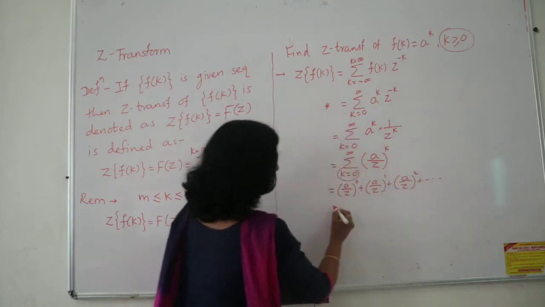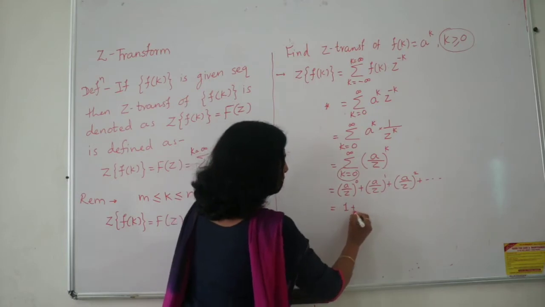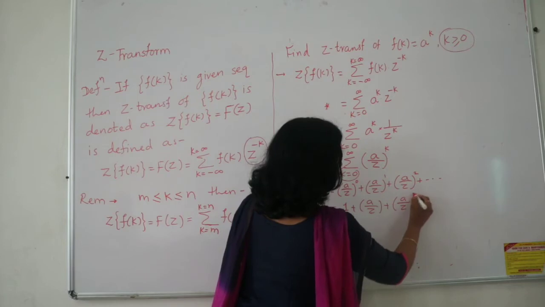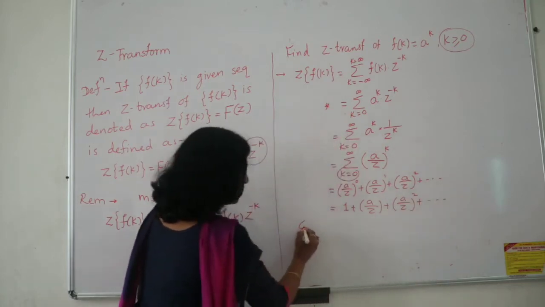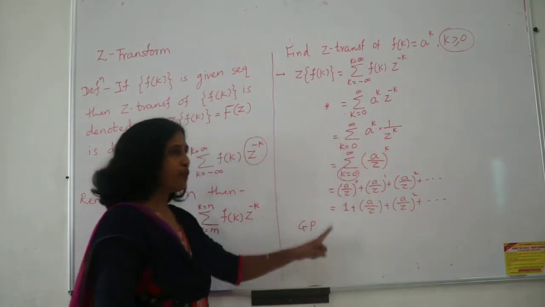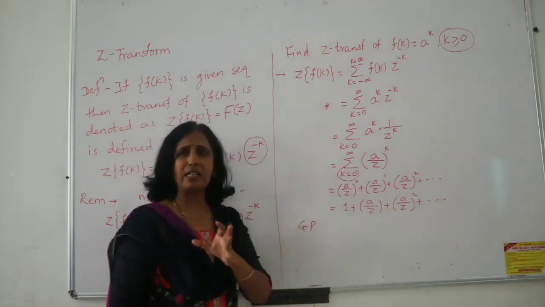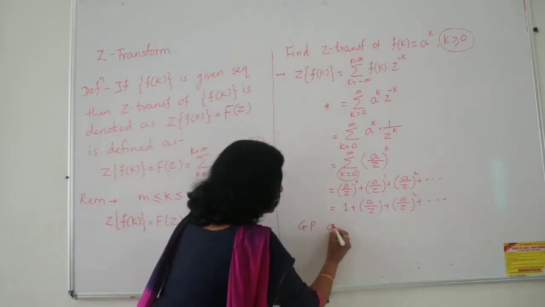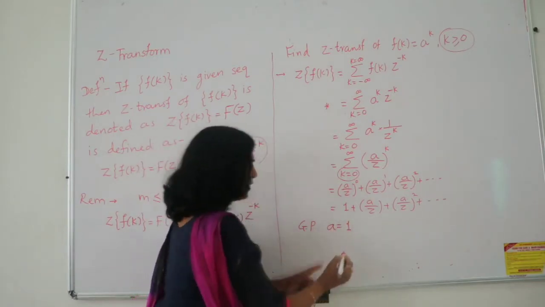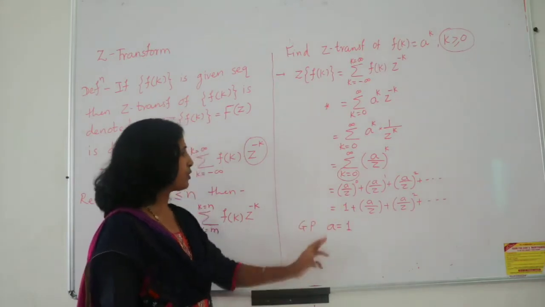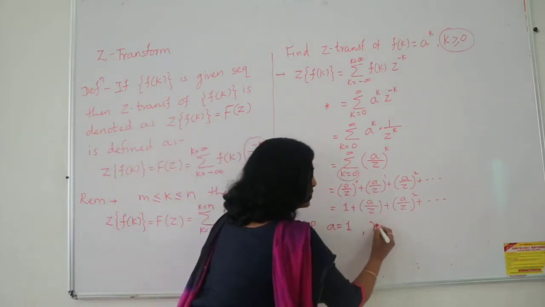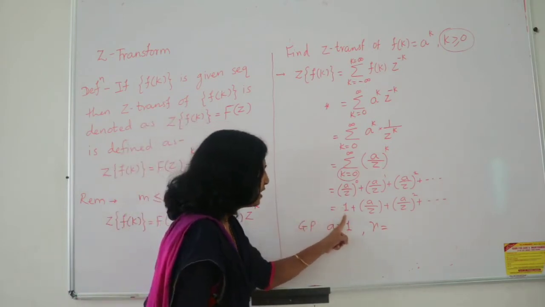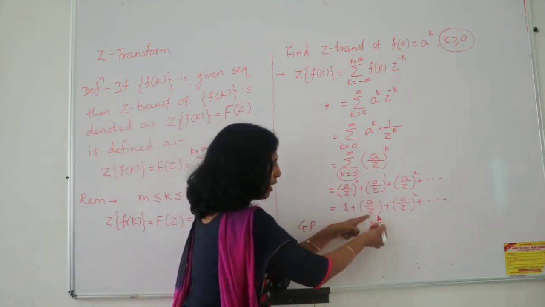This will keep on increasing. Anything raised to 0 is 1, then plus a upon z, plus a upon z square, and so on. This is nothing but a GP, a geometric progression. What is the first term? It has standard notations: a is the first term, r is always the common ratio. A is equal to 1, and what is the common ratio? That we always have to find. A is 1, multiplied by a by z, so I get a upon z.